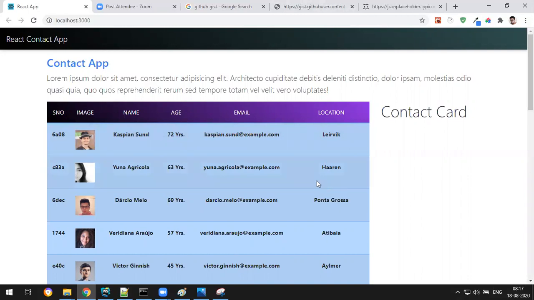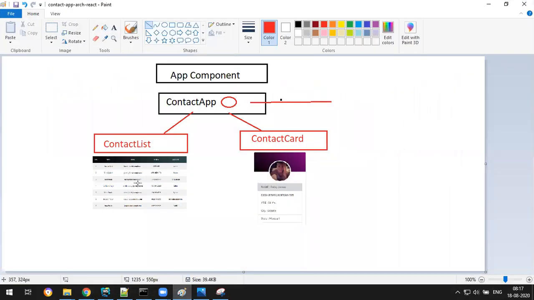But the next thing is, whenever I select some row, I want to display the data here. If you take the actual diagram, when I select some row, I need to get the contact. I need to push it to the top level, to the parent. From there, I need to provide it to this guy and this guy will display, because these two are not connected. So how to select and send to the parent?